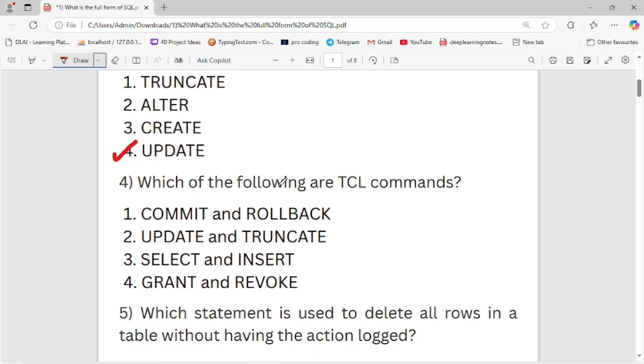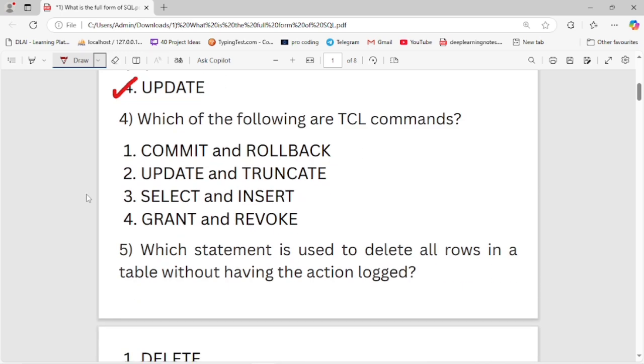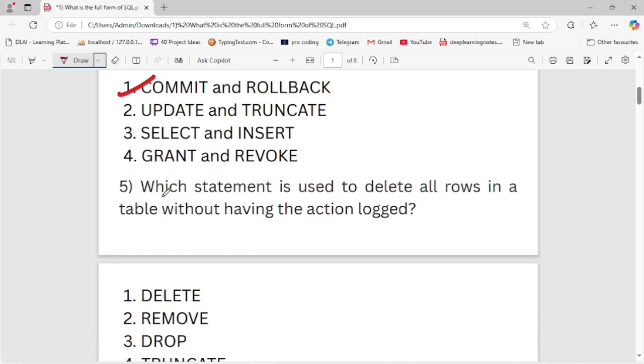Next question, which of the following are TCL commands? First option is commit and rollback, second is update and truncate, third is select and insert, fourth is grant and revoke. First option is the right option: TCL commands are commit and rollback. Now let's move to the next question.